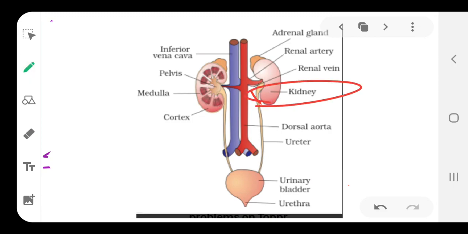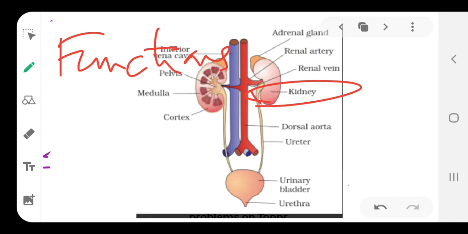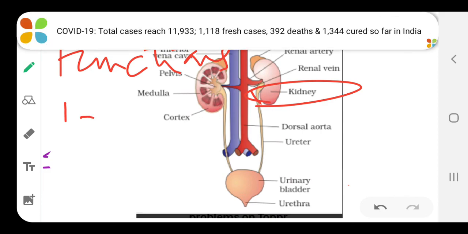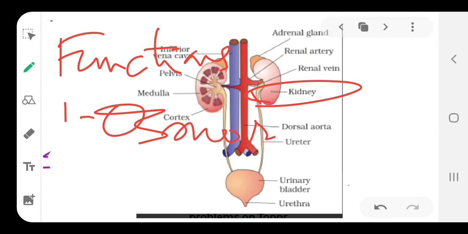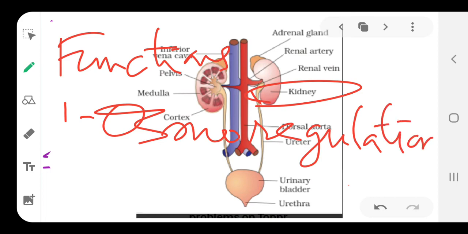Sometimes we ask you, now that we have read about the whole topic, what is the function of the kidney. So, write down some functions here, so that things will be clear to you and be remembered. The first function, which we have already told you, is referred to as osmoregulation. So, write down this term and check the definition which I have told you.